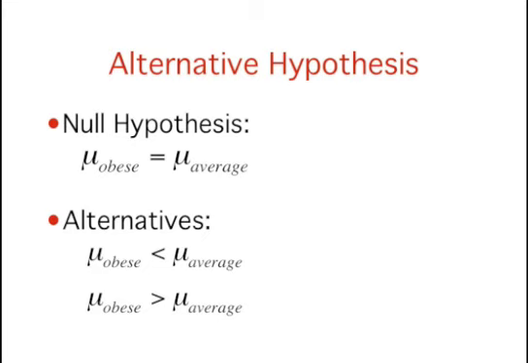If the sample mean for the obese patients is lower than the sample mean for the average weight patients, then you should conclude that the population mean for the obese patients is lower than the population mean for the average weight patients.